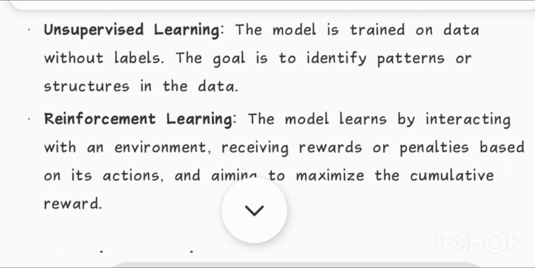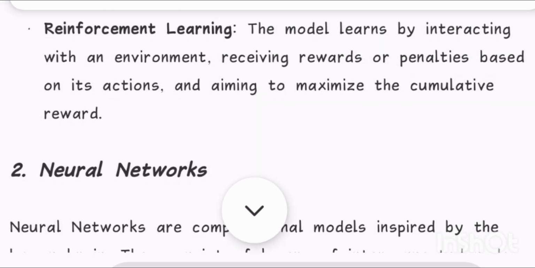Unsupervised learning: the model is trained on data without labels. The goal is to identify patterns or structures in the data. Reinforcement learning: the model learns by interacting with an environment, receiving rewards or penalties based on its actions, and aiming to maximize the cumulative reward.